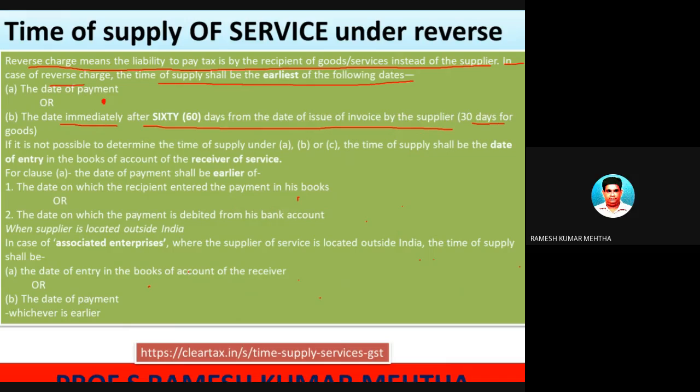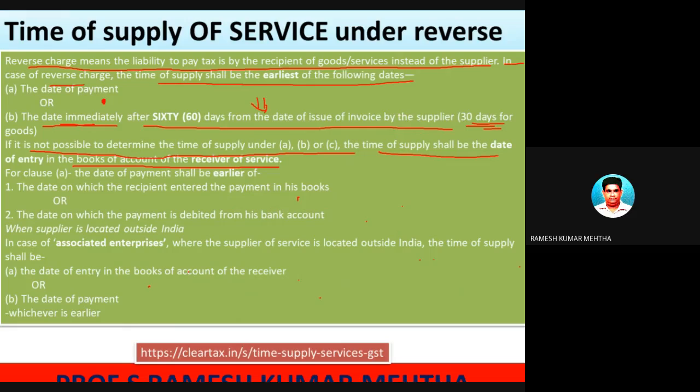30 days for goods. So in case of services, it is 60 days. In case of goods, it is 30 days. So again I'm repeating the sentence: the date immediately after 60 days from the date of issue of the invoice by the supplier, and 30 days for goods. If it is not possible to determine the time of supply under A or B, then the time of supply shall be the date of entry in the books of accounts of the receiver of the service.